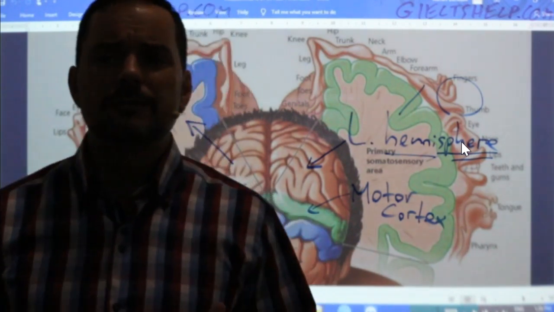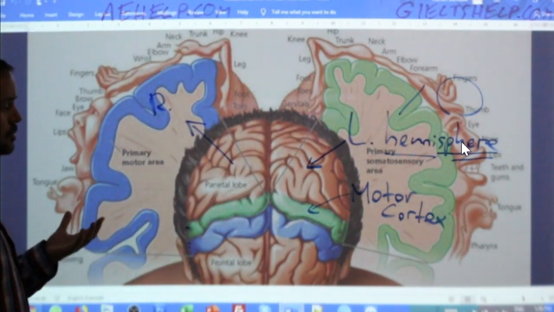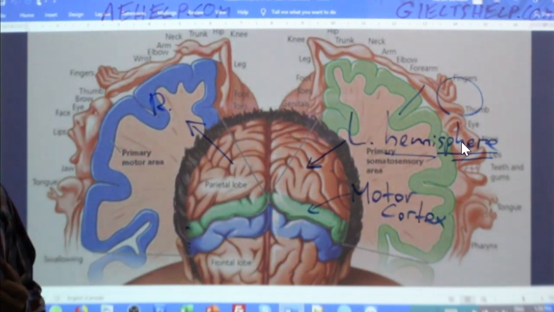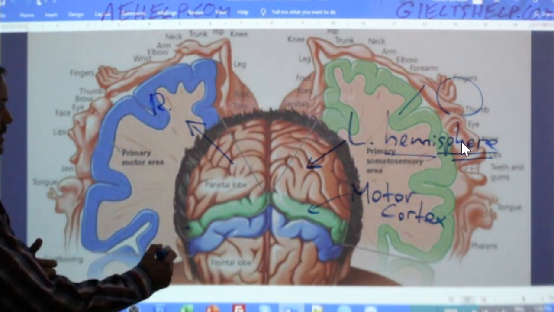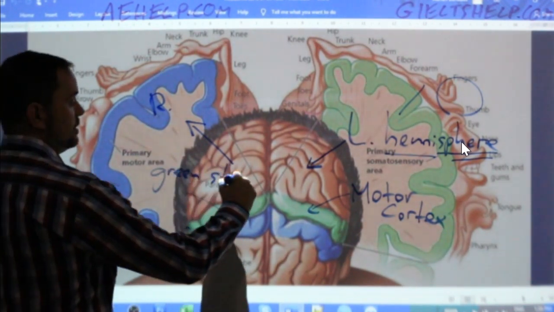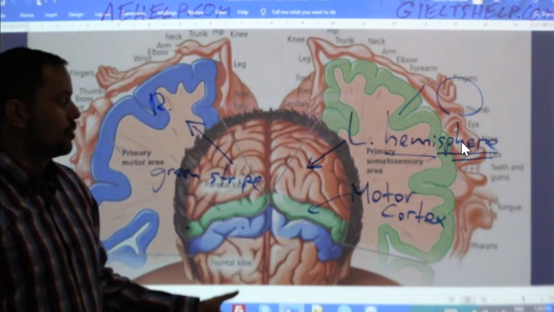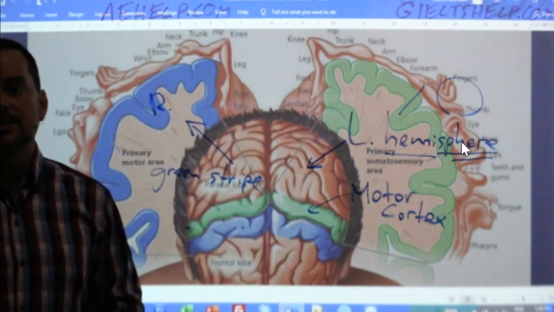Begzod says, what if I don't know such a word for the exam? Then just use what you know. You can still get a very good band score, Begzod, even a 9. You could just say the green band, okay? So the green stripe, or the green band, or the blue band. You don't need to say motor cortex or sensory cortex, okay?